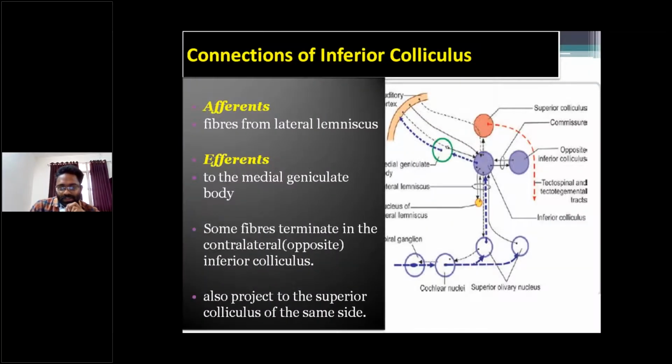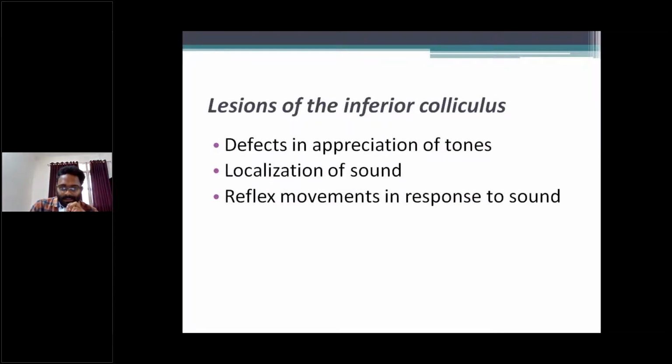So these are the connections of the inferior colliculus. Lesions of the inferior colliculus cause defects in appreciation of tones, localization of sound, and reflex movements in response to sound.